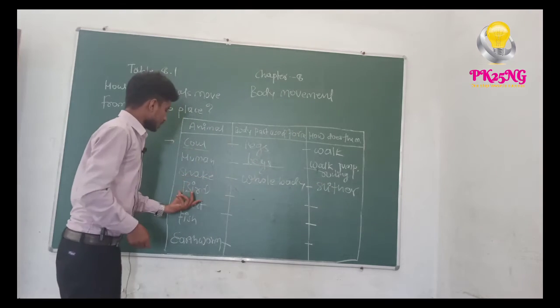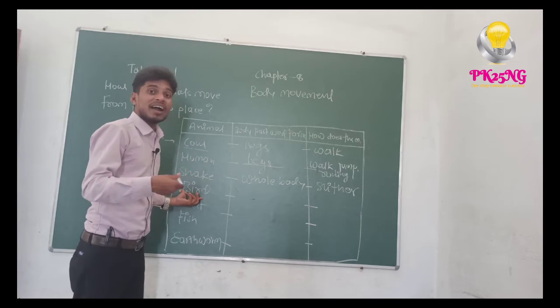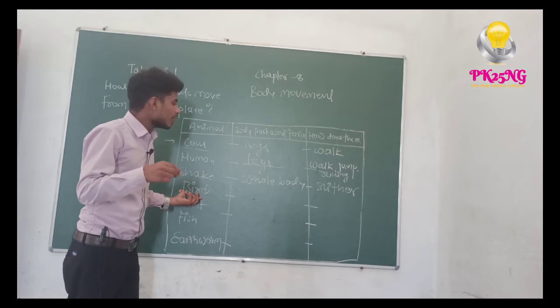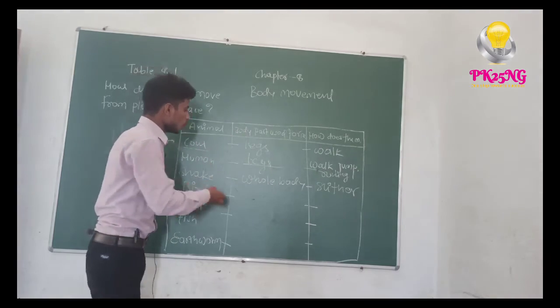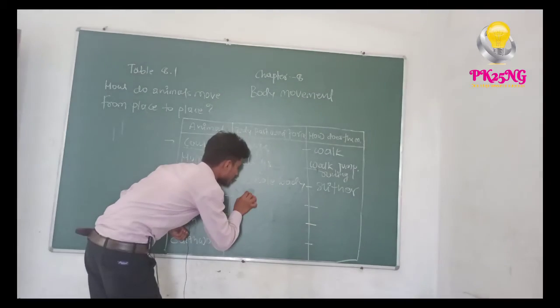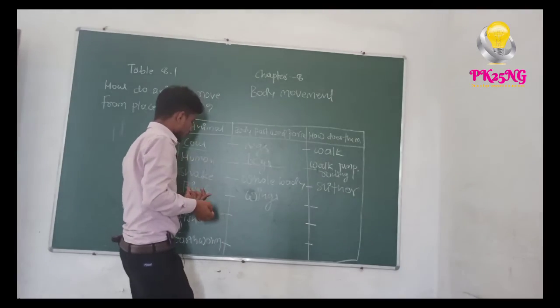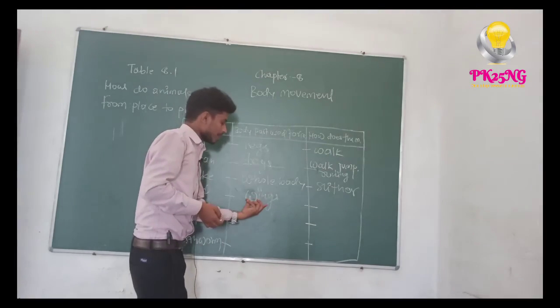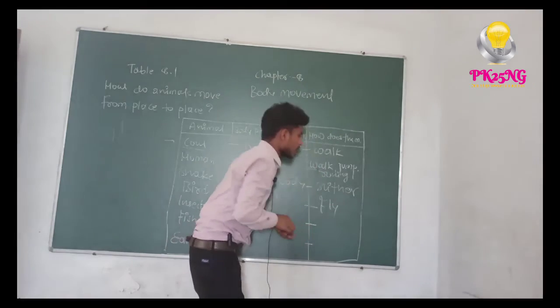Okay, now the next one is the bird. Which body part do birds use to move from one place to another? This is the wing. Wings. The bird uses its wings to fly, moving from one place to another.